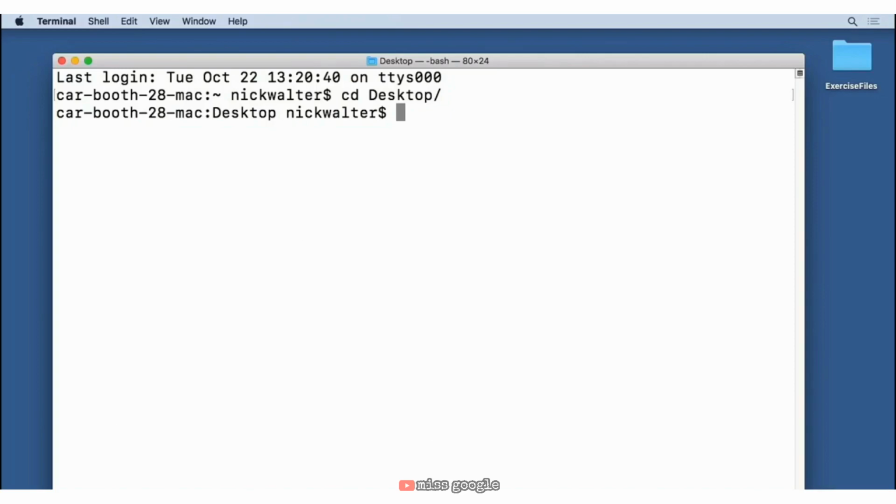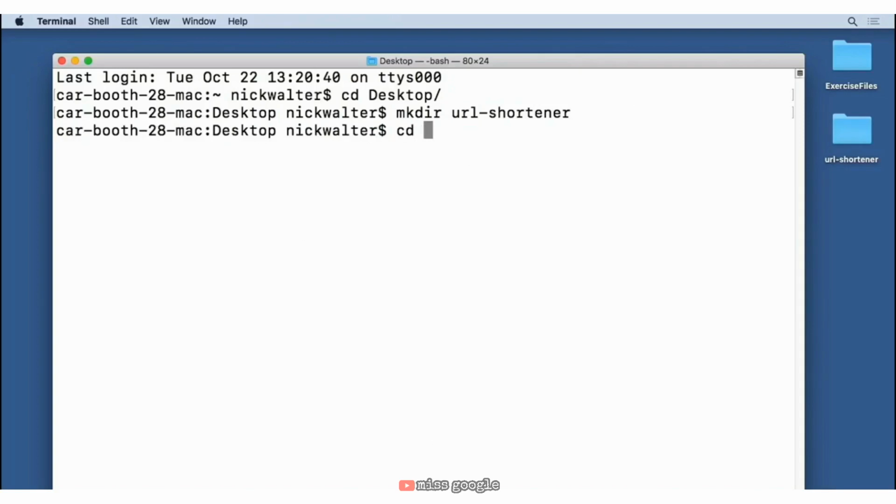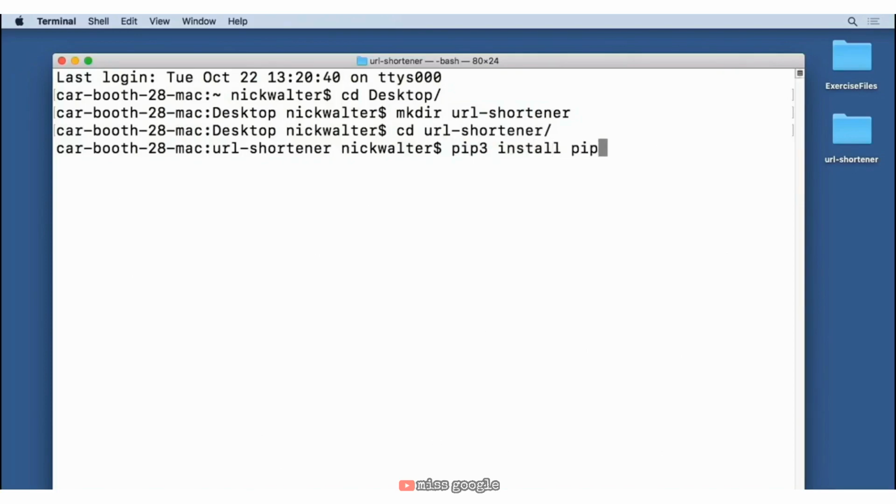So let's go ahead and make a directory with mkdir space, and then give a name for our project. I think we should use something like URL-shortener. Now make sure that you don't have any spaces in the name of this folder, and go ahead and hit enter there, and then we'll cd into that directory. cd URL-shortener. Now that we're there, we're going to be using pipenv in order to set up our environment. So let's go ahead and make sure that we have pipenv installed on our computer. We're going to do pip3 install pipenv.